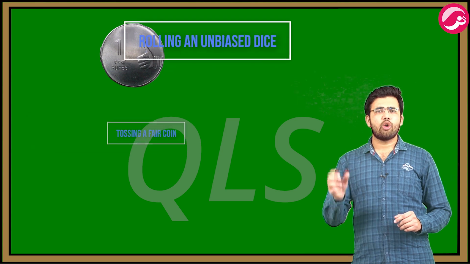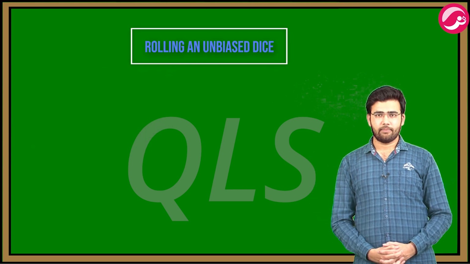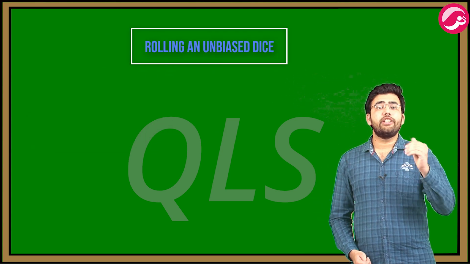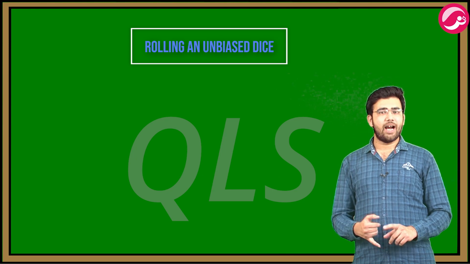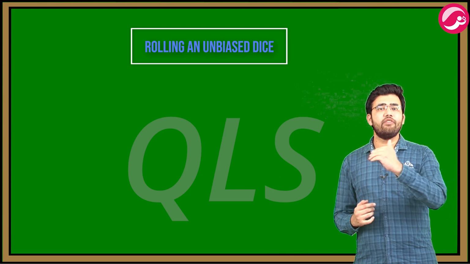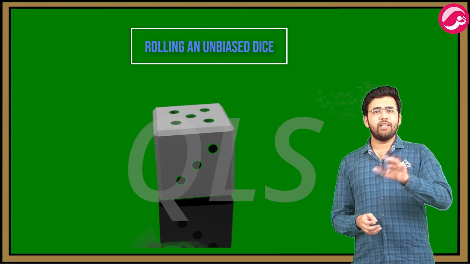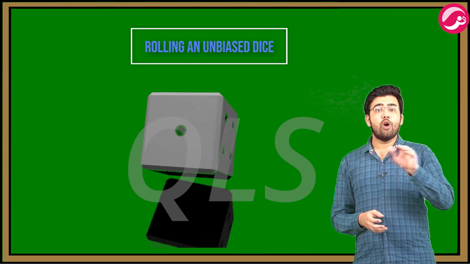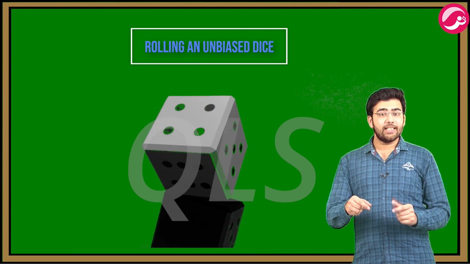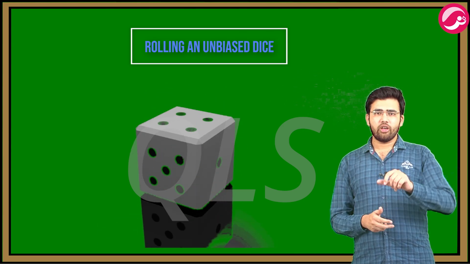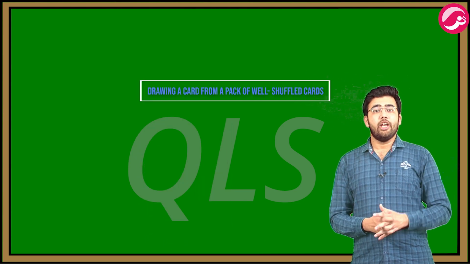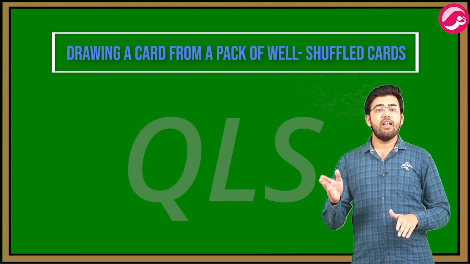Now we will see rolling an unbiased dice. A dice is a solid cube having 6 faces marked with 1, 2, 3, 4, 5, 6. When we throw a dice, the outcome is the number that appears on its upper surface, or we can call it upper face. Drawing a card from a well-shuffled pack of cards.